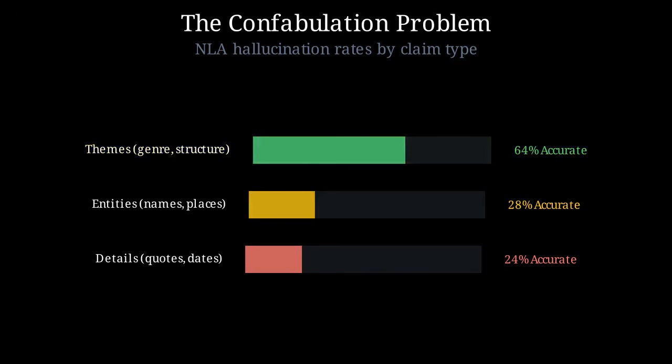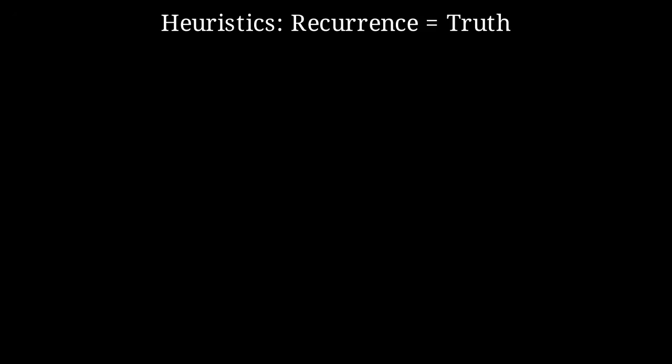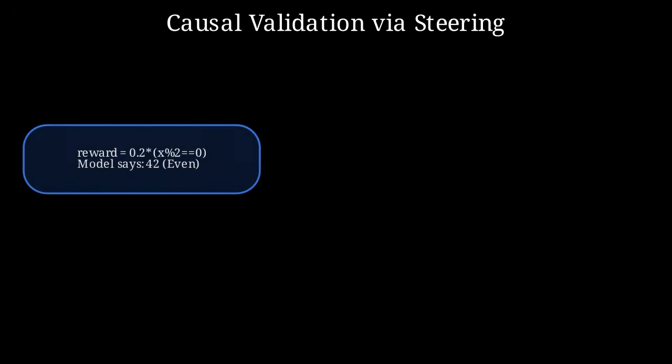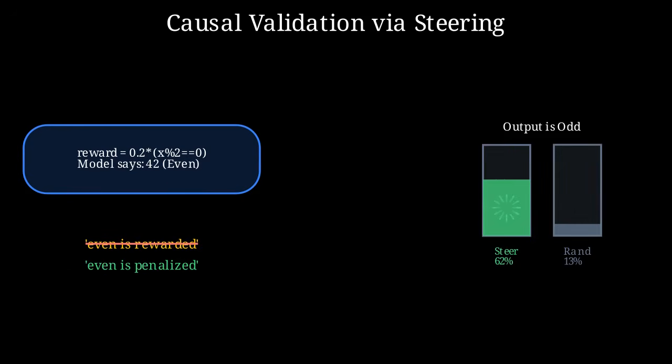They are highly accurate at identifying broad themes, but we must remain skeptical of their granular claims about specific entities. To filter out these hallucinations, we look for recurrence. Genuine concepts persist consistently across sequential tokens, while errors appear as transient flickers. Frequency of presence becomes our primary trust heuristic. We further validate these findings by flipping detected concepts. If changing an even number reward to a penalty shifts the output as expected, we've confirmed the NLA identified a real decision criterion.